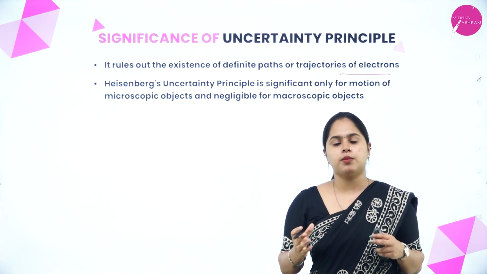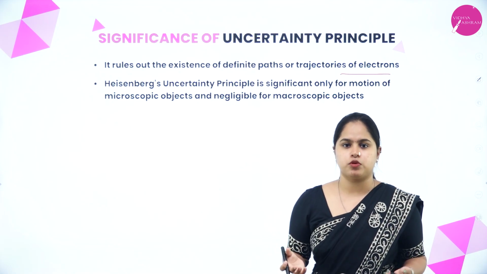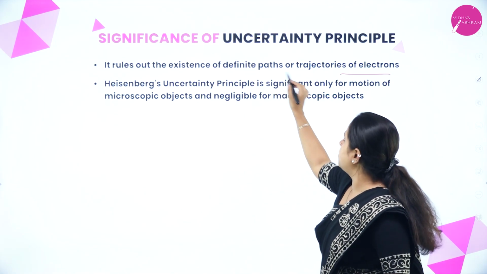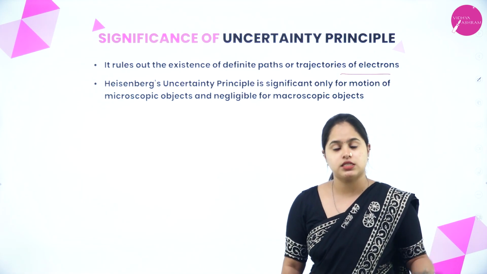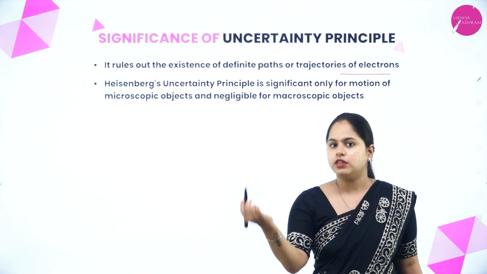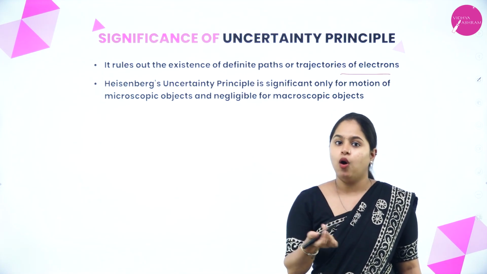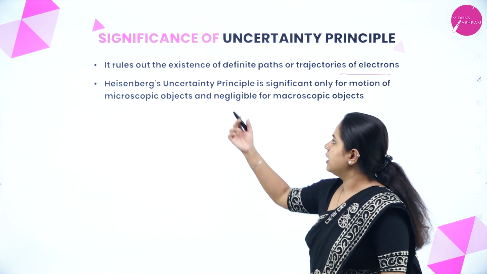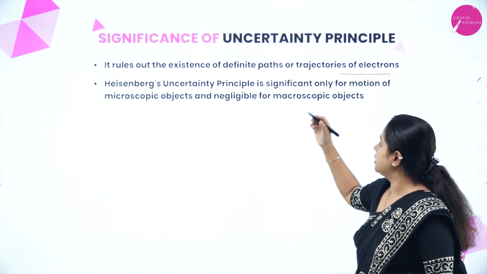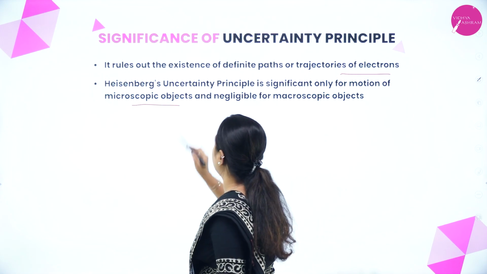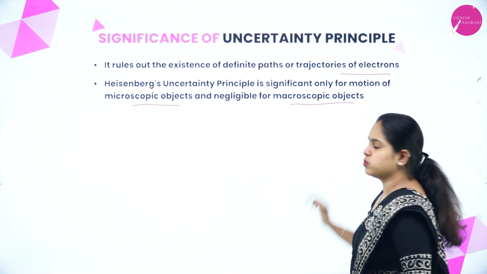If we are not able to exactly calculate the momentum and position at the same time, that means it rules out the existence of the definite paths or trajectories that were discussed in Bohr's model of atom. So that means it won't be revolving around the nucleus in orbits, right? Circular paths. And Heisenberg's uncertainty principle is significant only for motion of microscopic objects and negligible for macroscopic objects.